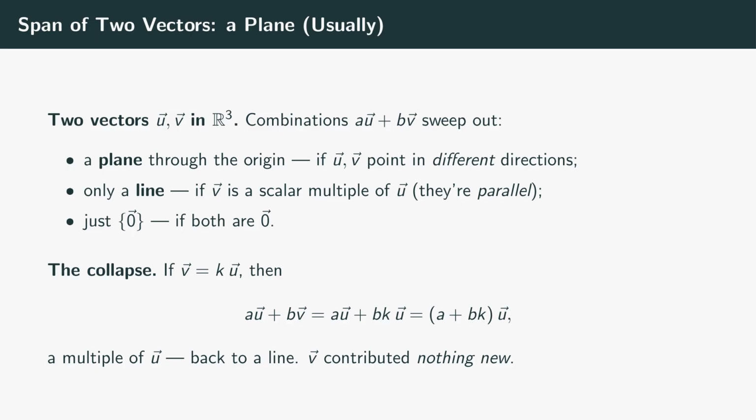Suppose instead that v is just a scalar multiple of u, say v equals k times u. They're parallel, they lie on the same line. Watch the algebra collapse. The combination a times u plus b times v becomes a times u plus b times k times u, and since both terms are multiples of u, that's just the quantity a plus bk, all times u. It's a single multiple of u, so the span is back to a line. The second vector added nothing the first didn't already give us. That word, nothing new, is the whole story of dependence, and it's where we head next.